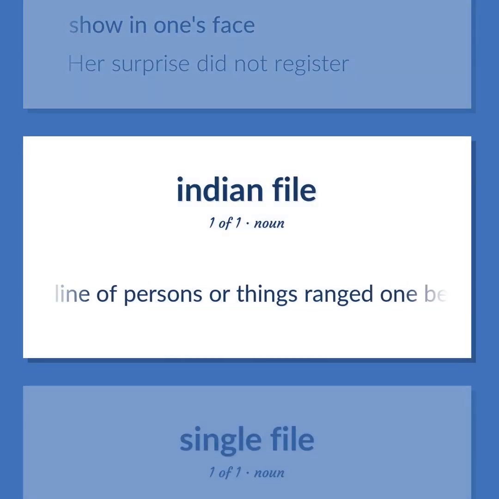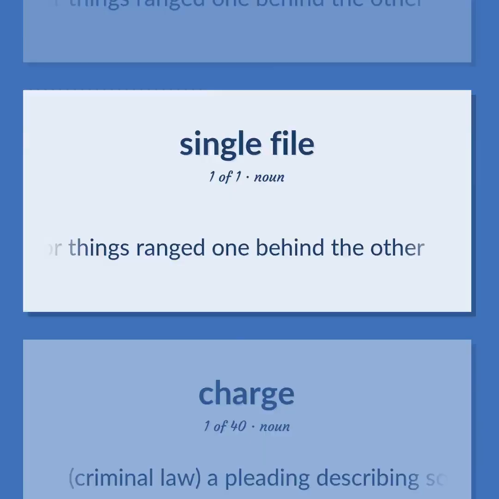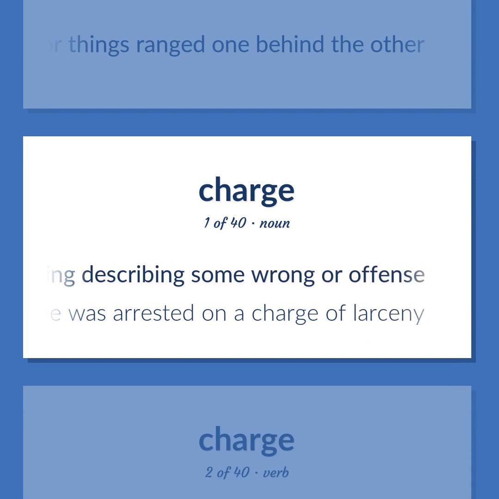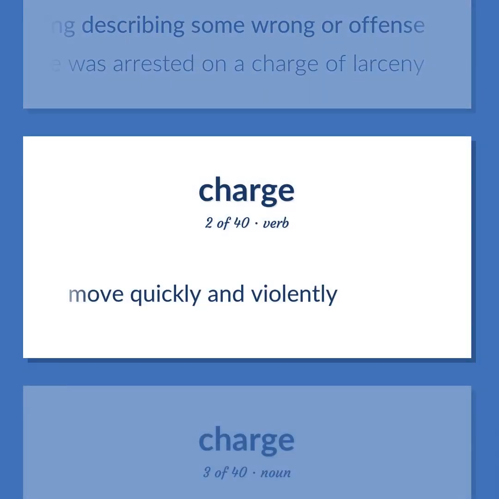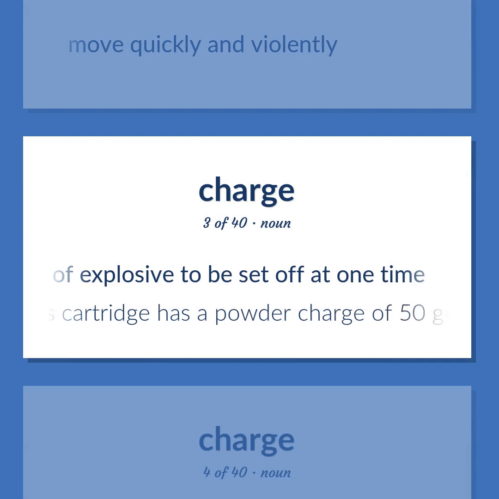A line of persons or things ranged one behind the other. Criminal law. A pleading describing some wrong or offense. He was arrested on a charge of larceny. Move quickly and violently. A quantity of explosive to be set off at one time. This cartridge has a powder charge of 50 grains.